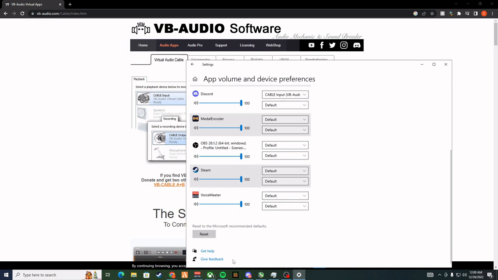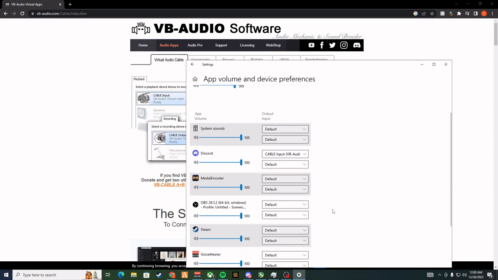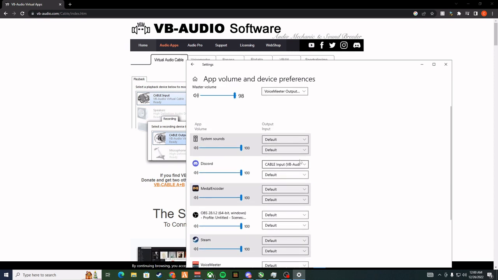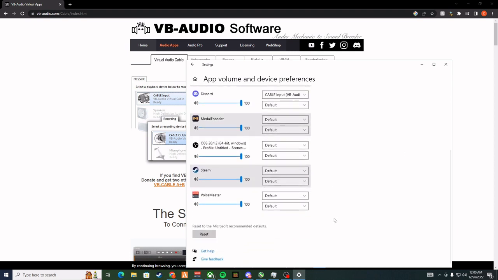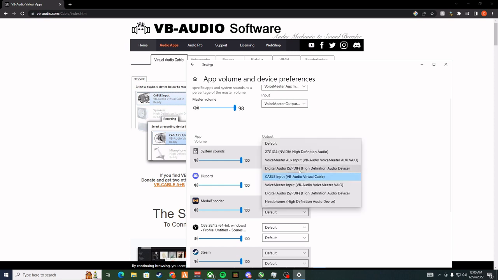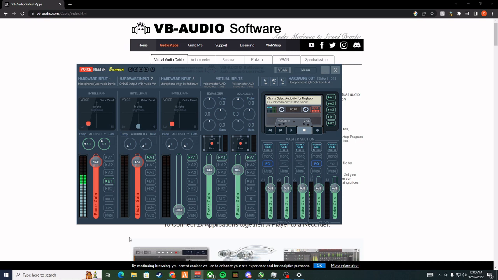For some reason my Spotify is not showing up, but Spotify should show up. When it shows up, all you got to do is click on the top one and put that as your virtual audio cable. So anything you want playing through your microphone, you put that as your virtual audio cable. Anything playing that is connected through that audio cable will come to here. So it'll play through here, and then you can put it through your microphone and people can hear it.